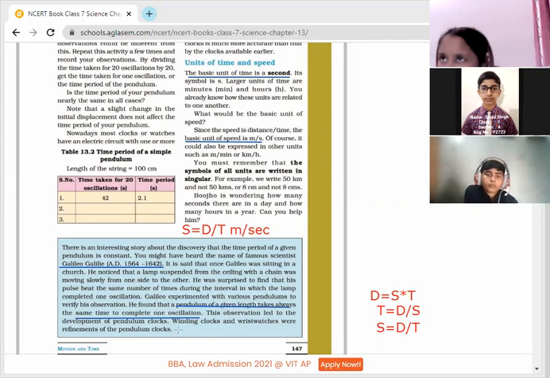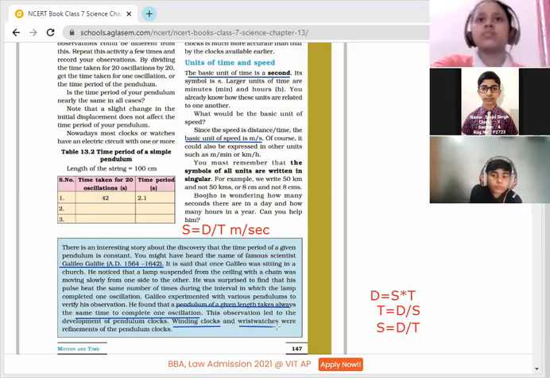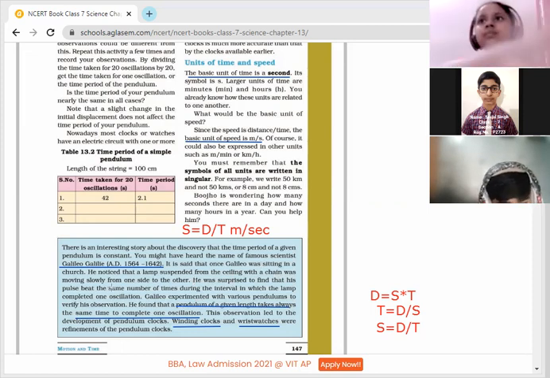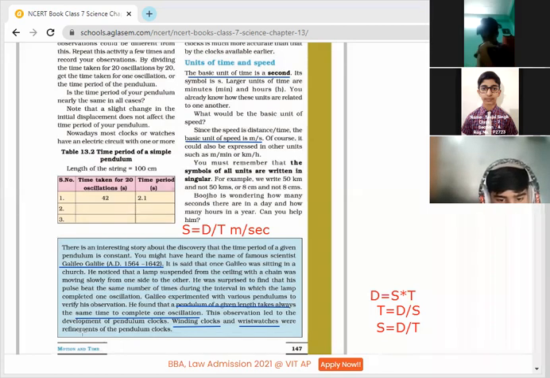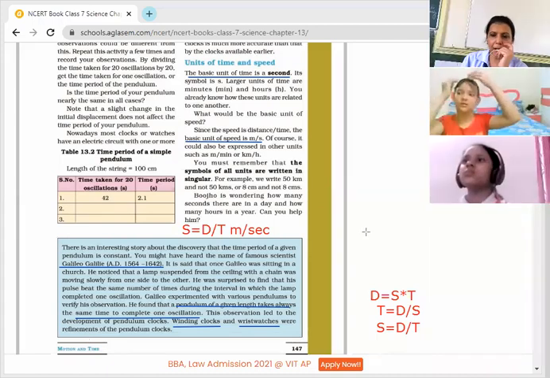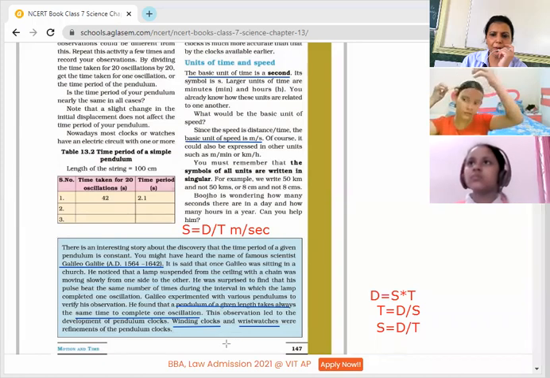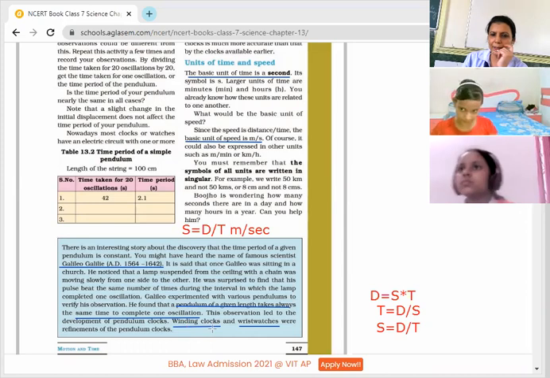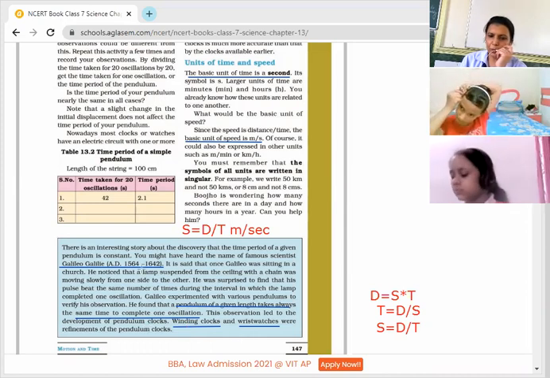Okay, beta, thank you. You may underline the name of the scientist. Who was the scientist who discovered the simple pendulum? He first observed that a chain was moving slowly from one side to another. From there, he got an idea about it. Afterwards, that led to a wonderful discovery of the simple pendulum, and that concept was used in clocks and wristwatches. So Galileo was the scientist who first gave this concept.